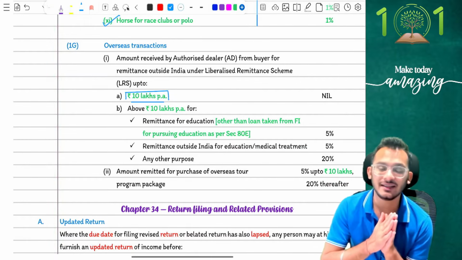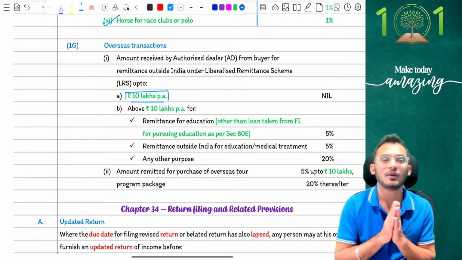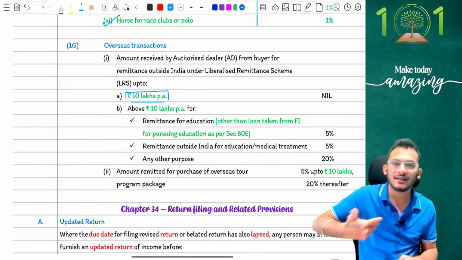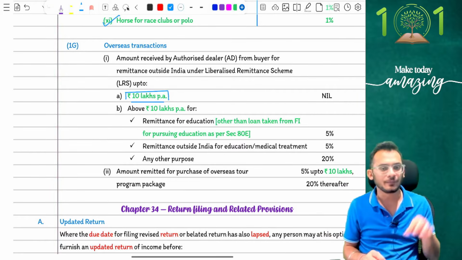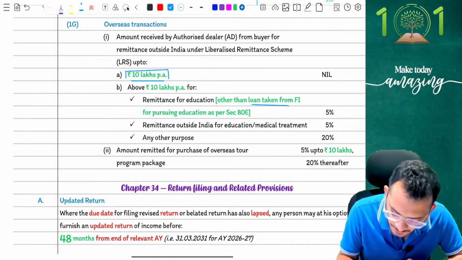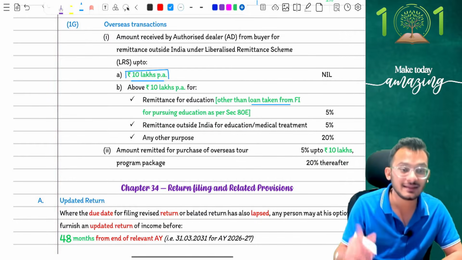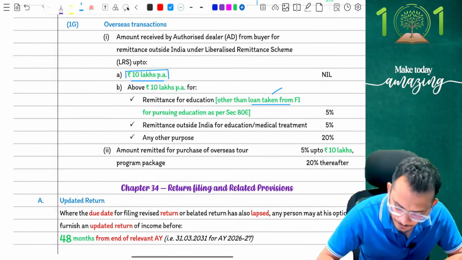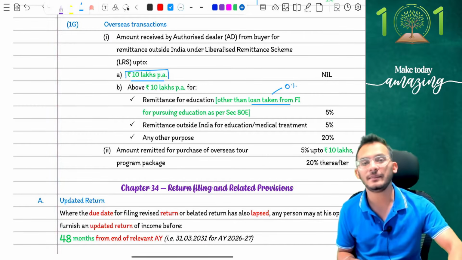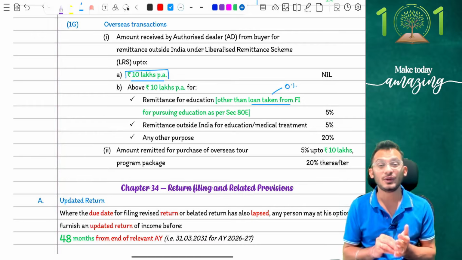After a lot of representations, Nirmala ma'am has made it clear that when you're already taking a loan from a bank to pay money outside India, paying an additional TCS on that is just going to add burden to you. So the current year amendment clarifies that if you're going to take a loan for the purpose of paying money outside India, then TCS on that will be 0. I will not be making you liable for TCS on an educational loan.